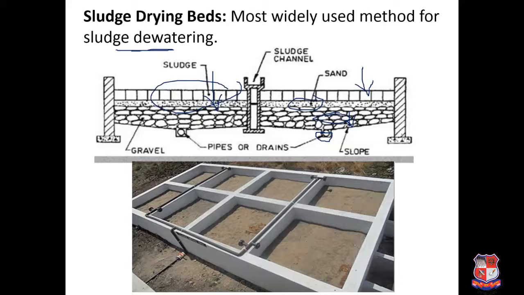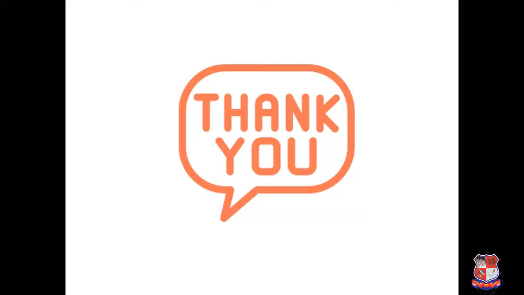Both products, the biogas coming from the anaerobic digester and the manure coming from the sludge drying bed, can give returns in terms of money. I have discussed all the treatment parts that are included in water as well as wastewater treatment, and I am sure that whatever portion I have explained is very useful to you, and it will benefit you in your examination also.